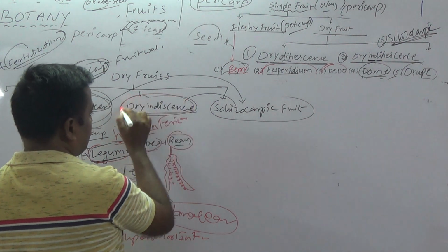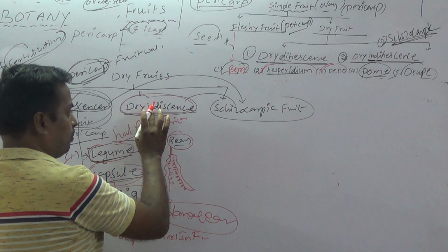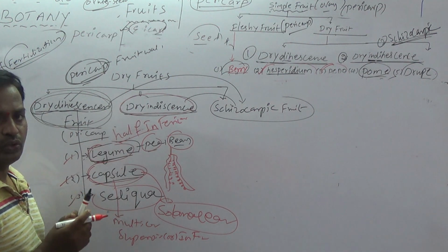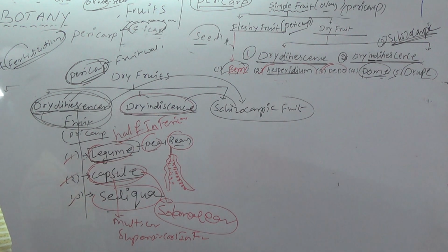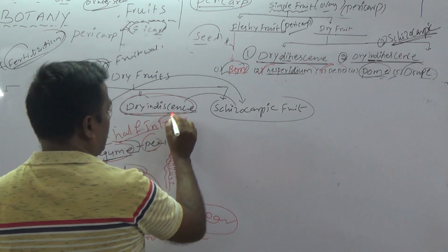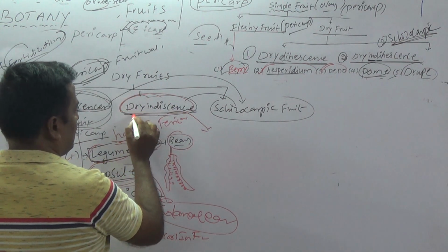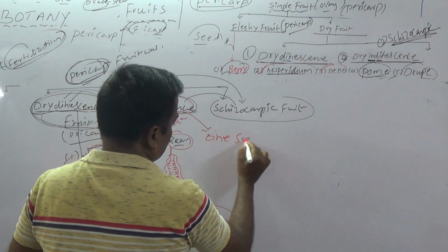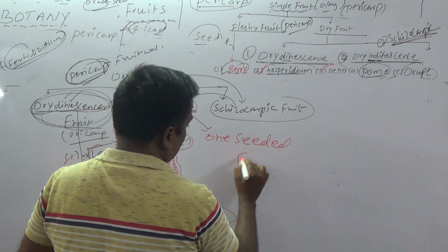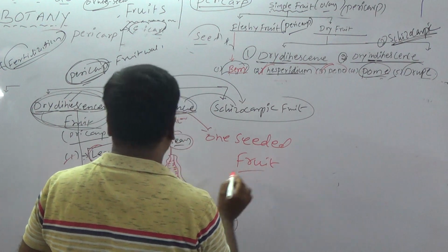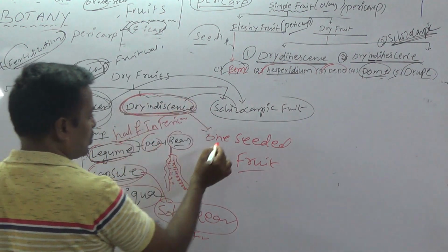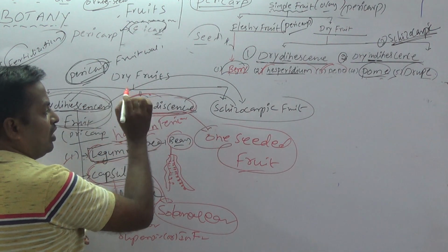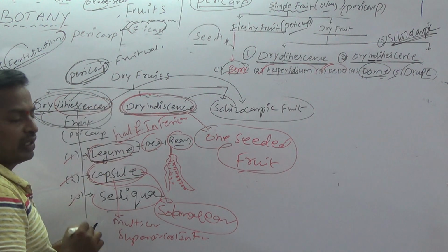What is indehiscent? Indehiscent means the fruit becomes dry but does not break down. How are seeds released from that fruit? After disintegration, the seeds are released. Also very important, students: dry indehiscent fruits are also called one-seeded fruits. The pericarp is dry but does not undergo dehiscence or breakdown.